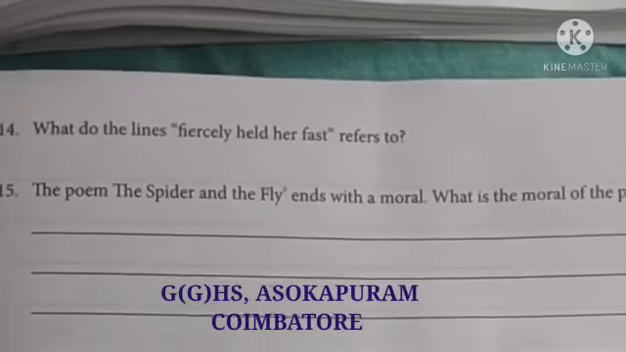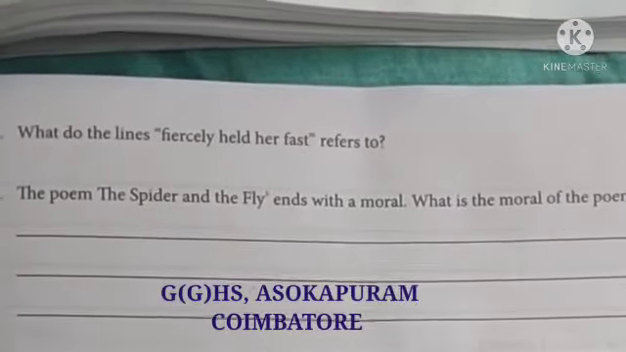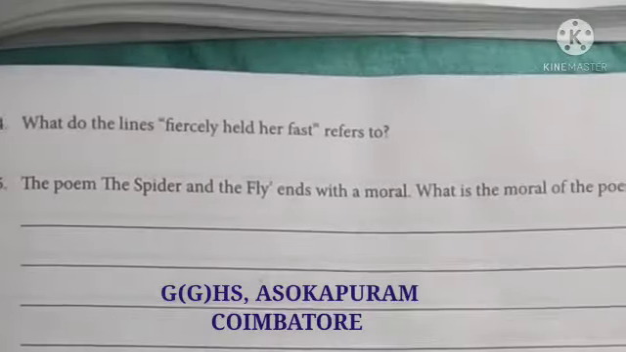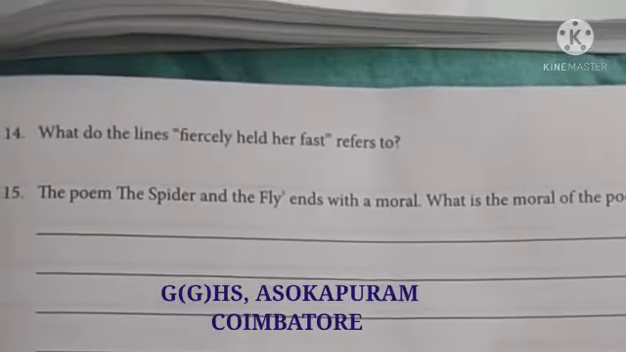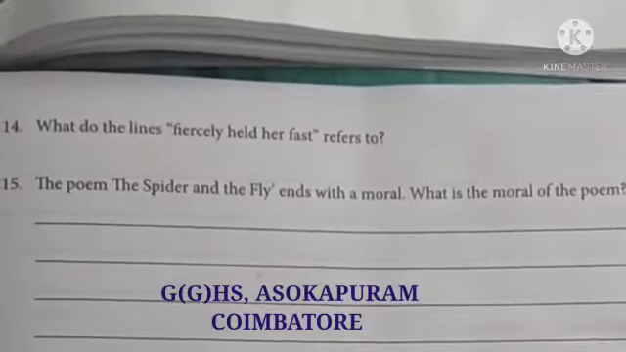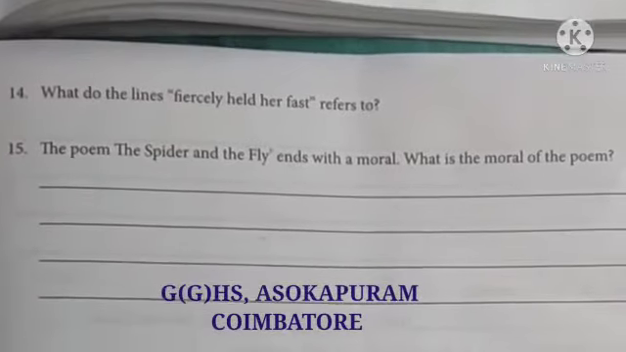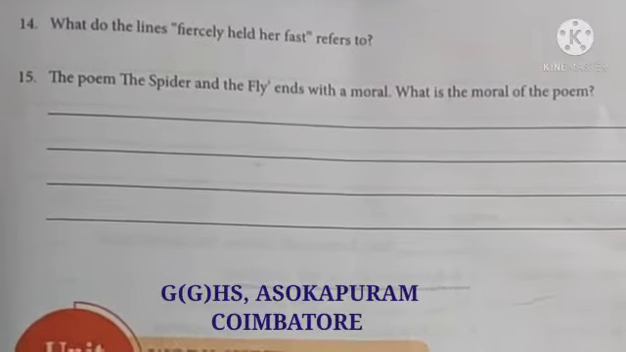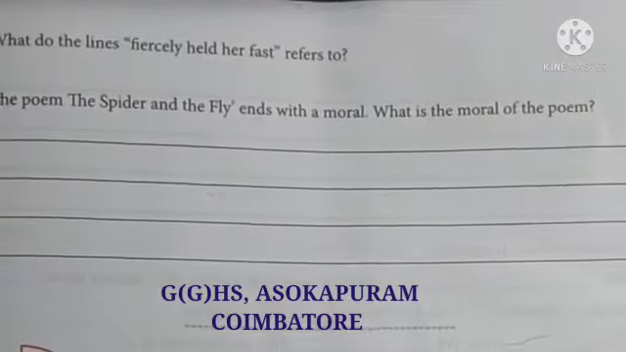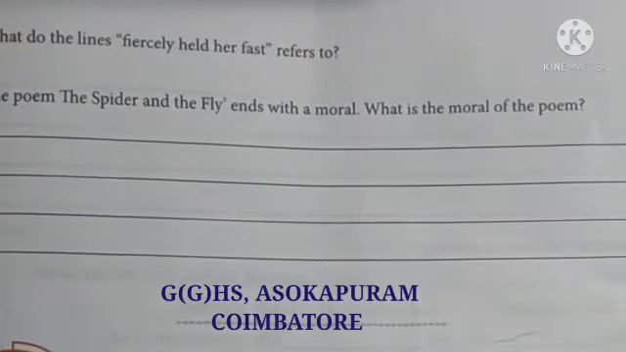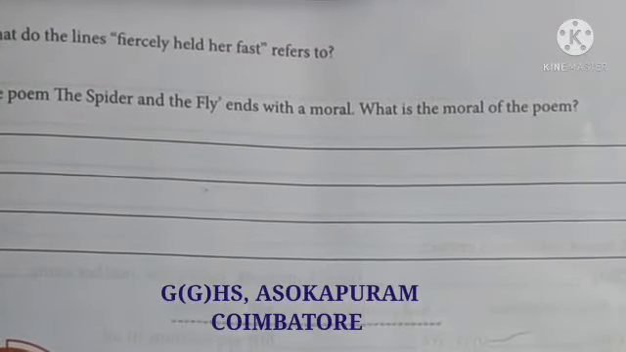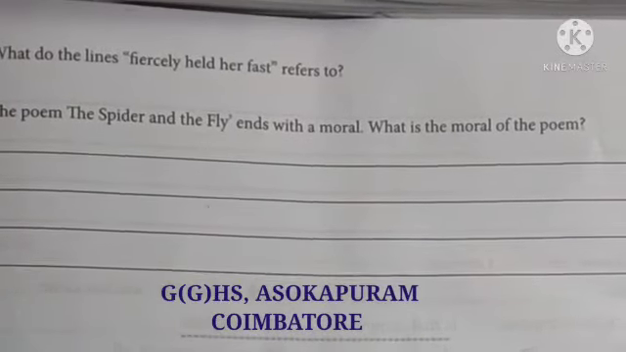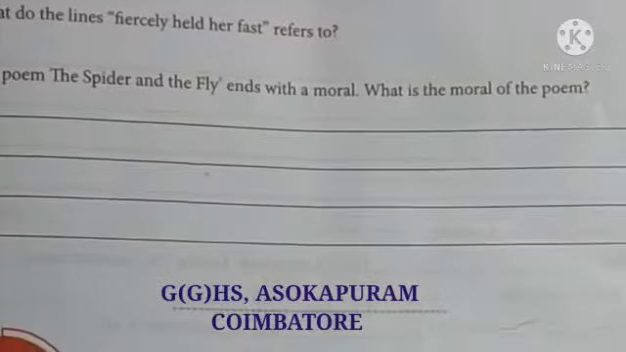The poem The Spider and the Fly ends with a moral. What is the moral of the poem? What is the lesson you learn from this poem is the question asked here. You should not fall prey to the cunning words of cunning people. Many people will speak very sweetly. Their words will be sweet, but their hearts are not. It is not necessary that you believe everyone's words. You have to think before you leap. Think twice or thrice before completely believing anyone in your life. It's a life lesson for everyone, isn't it?